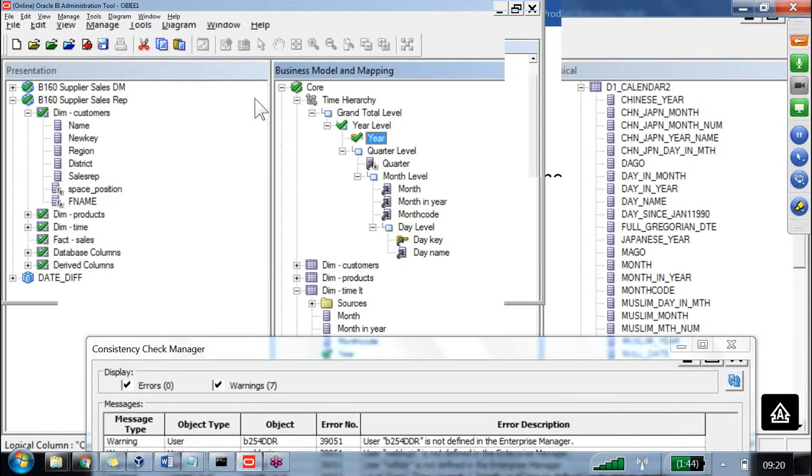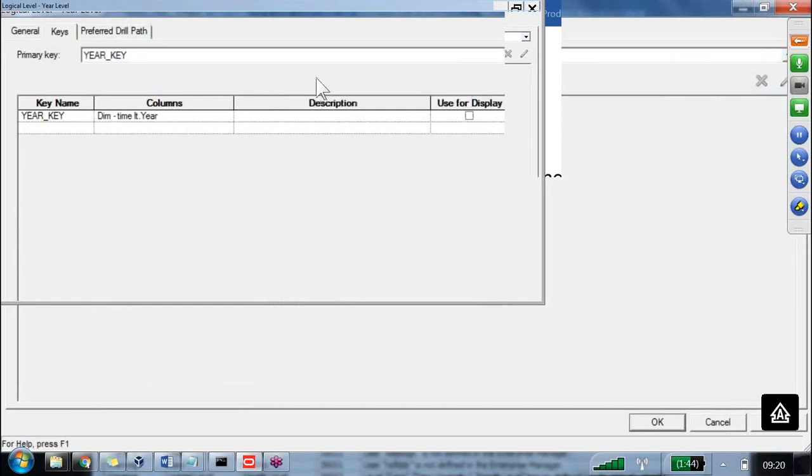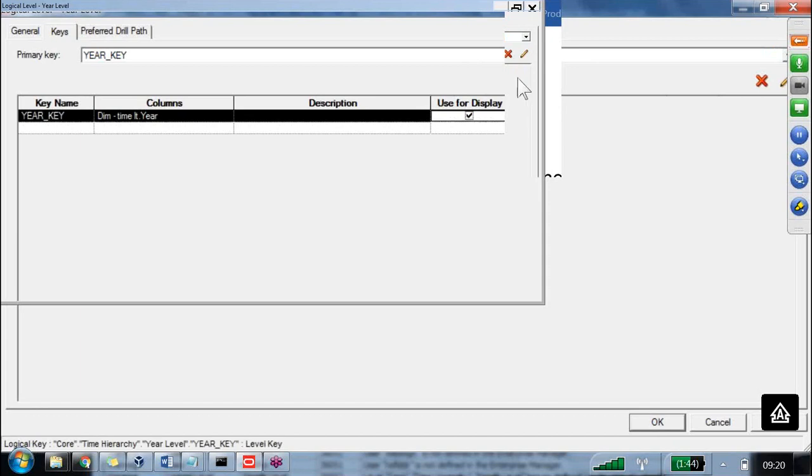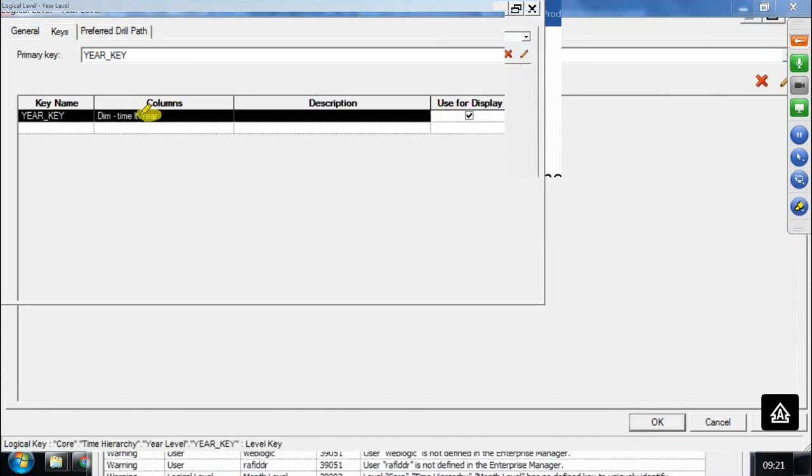Tomorrow, if I click on the grand total value, this year has to display or not? That is the reason we have one more option here: Display. So this year column is acting as the key column as well as the display column. In each and every level, there should be one key column and one display column.